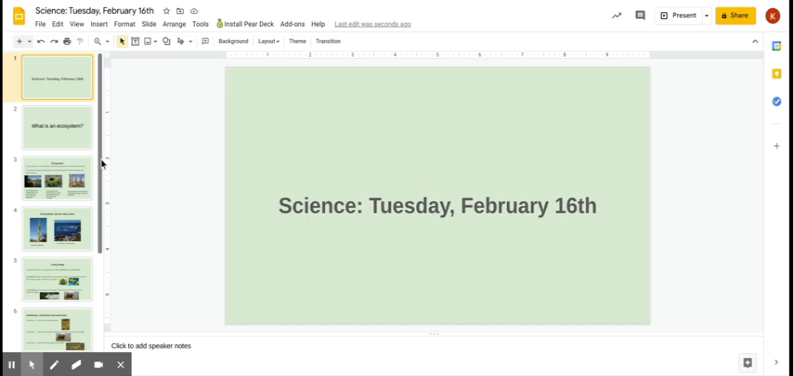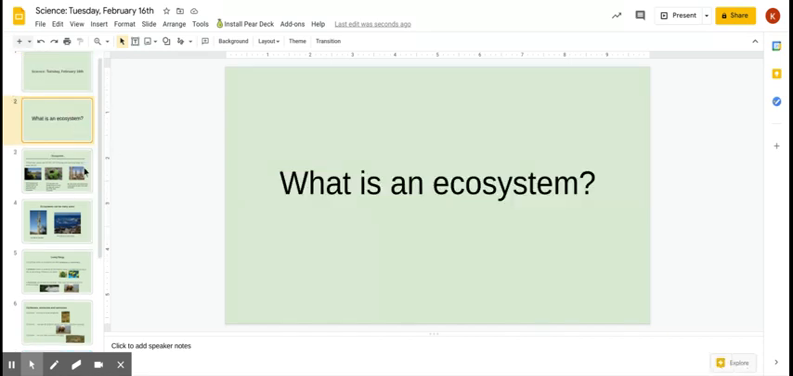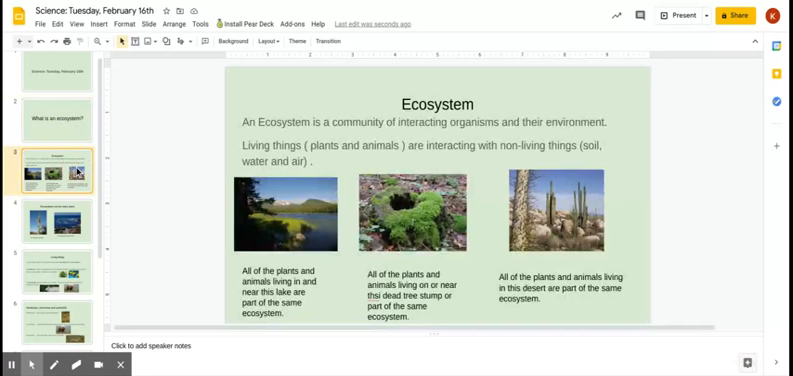Today in science, we're going to be talking about ecosystems. And so, what is an ecosystem? So, an ecosystem is a community or a group of organisms, which means living things, and their environment. So, that means where they live and how they interact with each other.